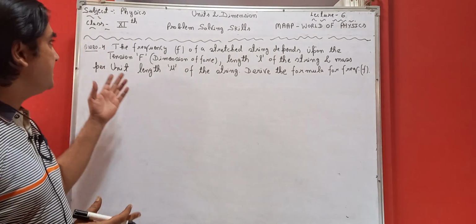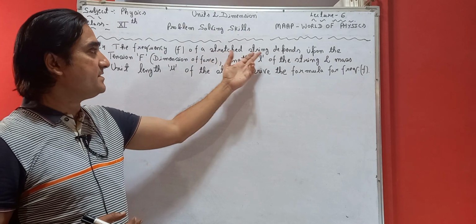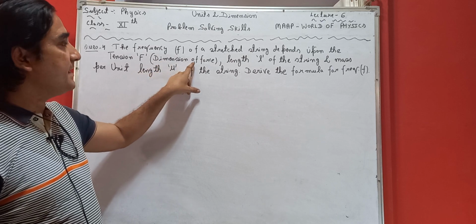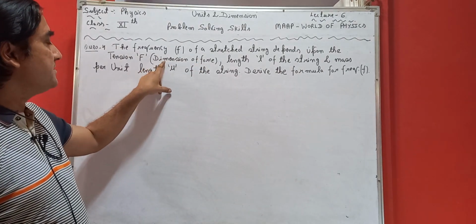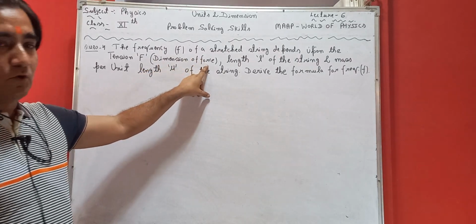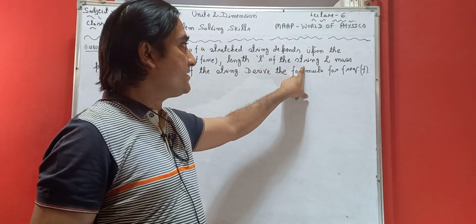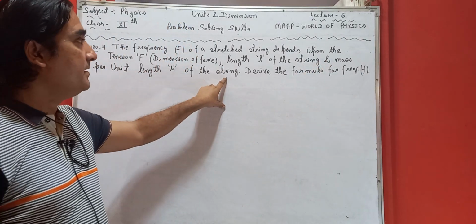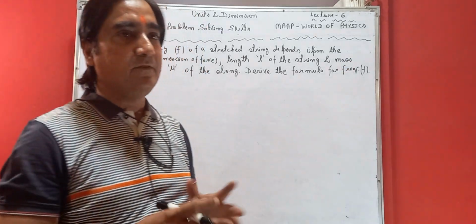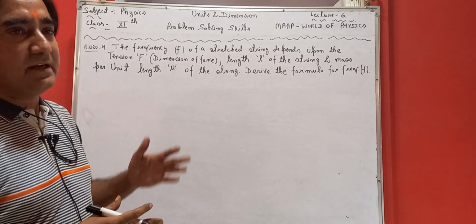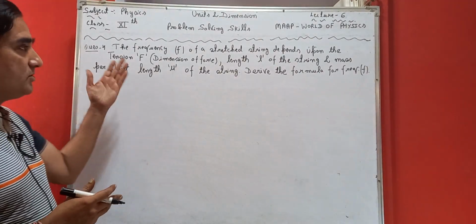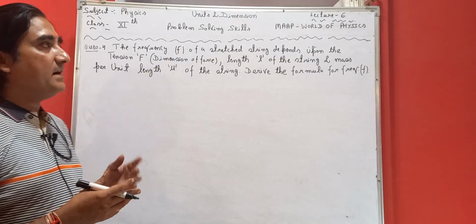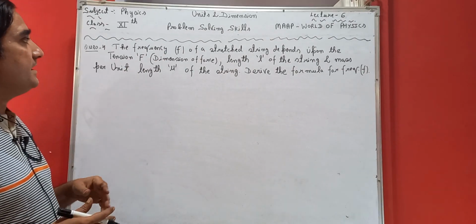Okay, so our next question is: the frequency f of a stressed string depends upon the tension F, which means it has the dimension of force, the length L of the string, and the mass per unit length mu of the string. Derive the formula for the frequency f. This is one of the applications of dimensions. We have already studied how to establish the formula between different physical quantities. Here all the physical quantities are given.